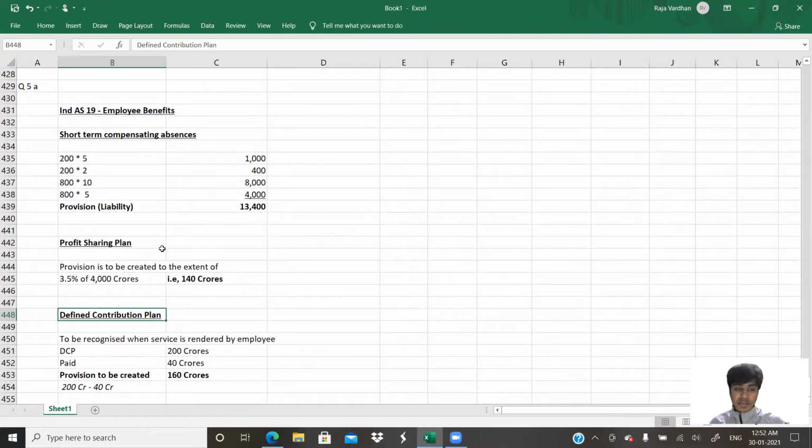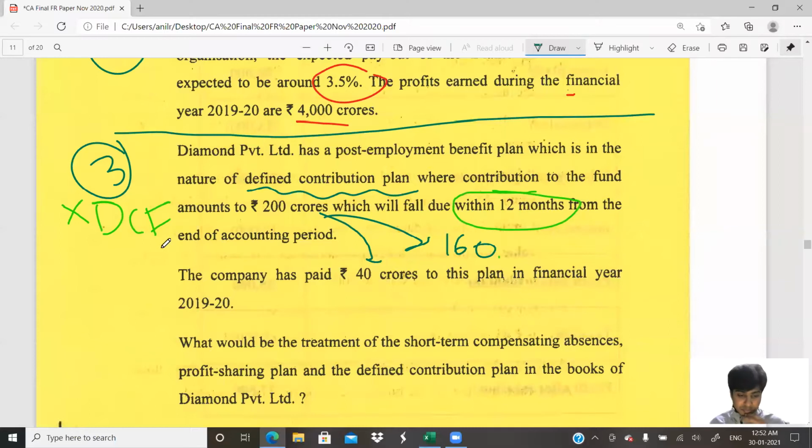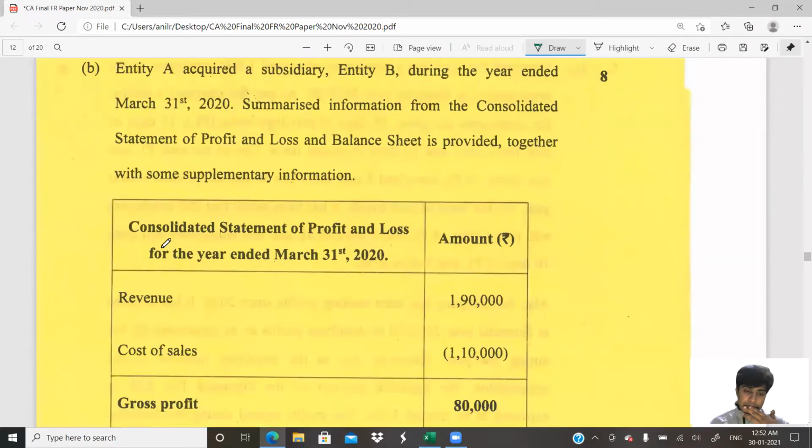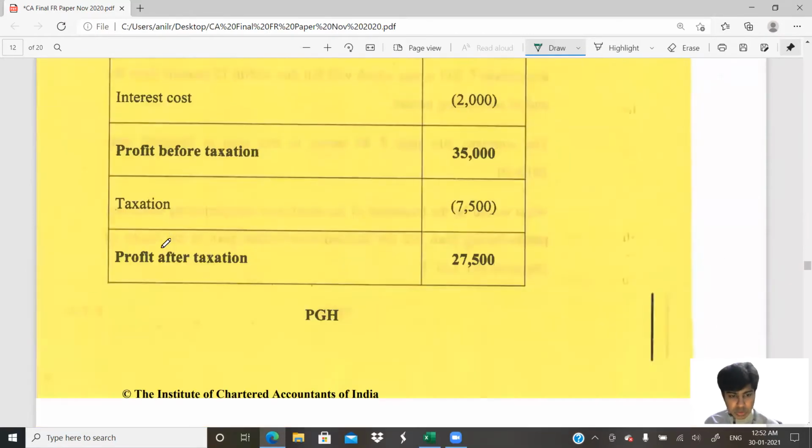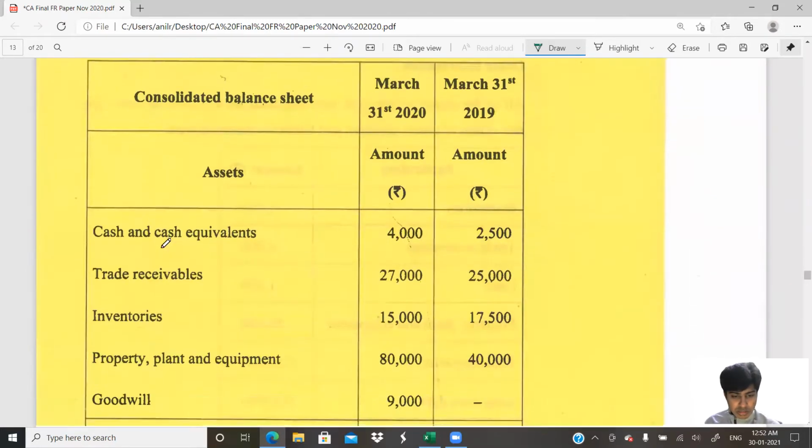Now come on, let me quickly take you to question number 5B. 5B is: entity A acquired a subsidiary. So this is an Ind AS 110 question. The year ended 31st of March 2020. The summarized information of the consolidated statement of profit or loss and balance sheet is provided together with supplementary information. They have given both. Okay, cool. Balance sheet is given.